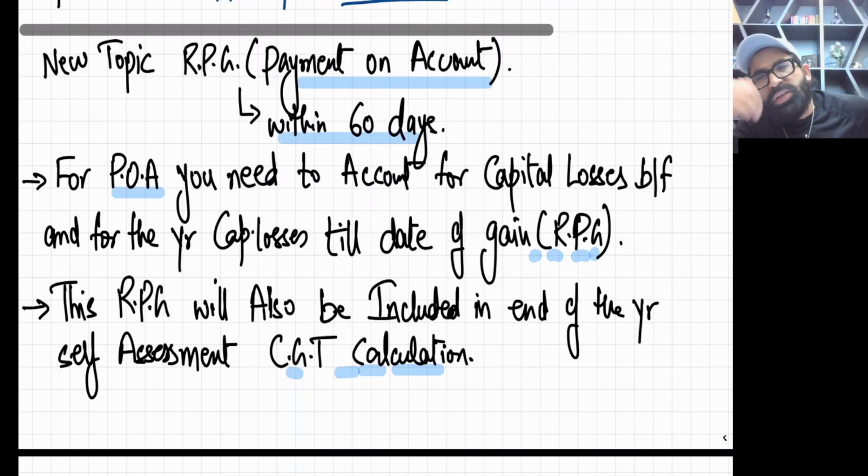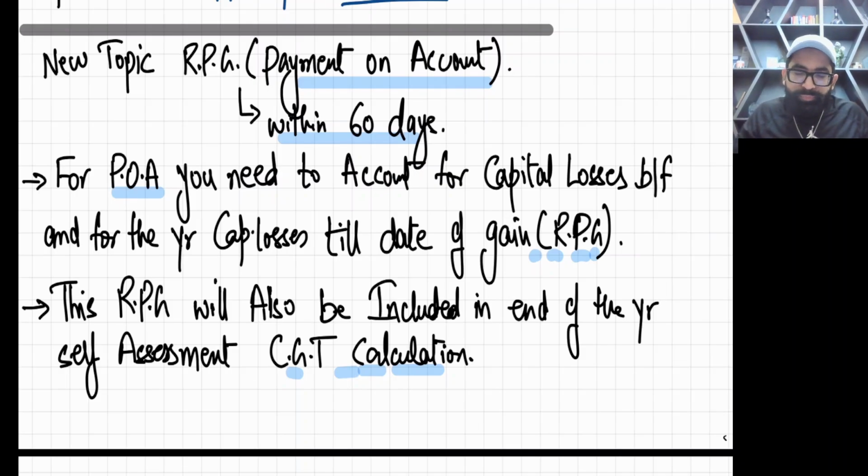So for normal CGT you have a lot of time, but in recent years they have changed the law. With RPG, residential property gain, you need to pay the first installment, the advance tax, which is called payment on account, within 60 days of the gain. So this is one more punishment, and a new topic, okay?